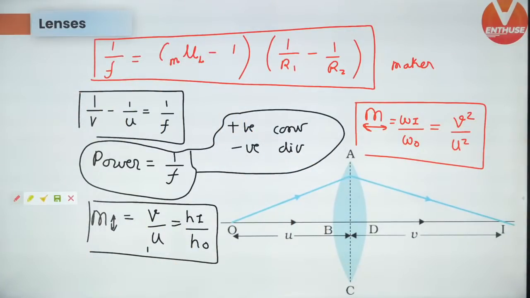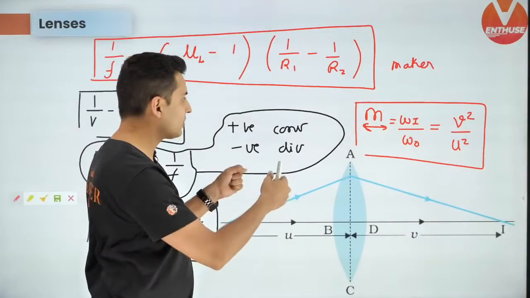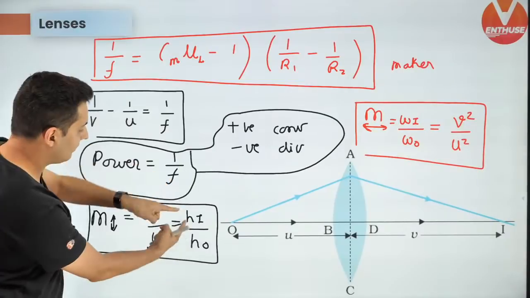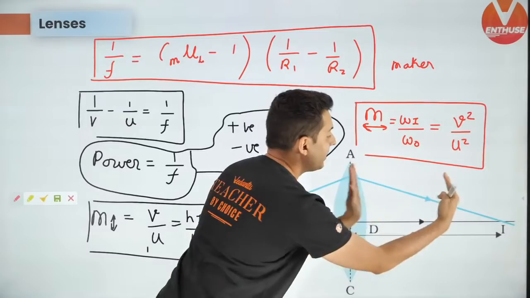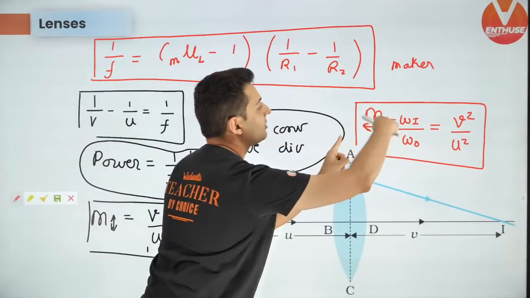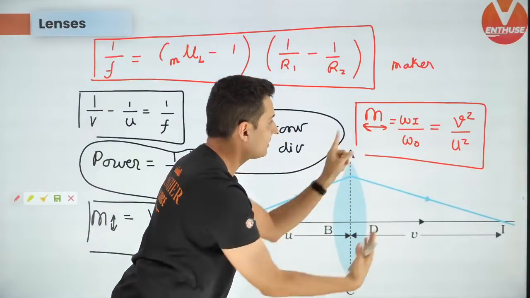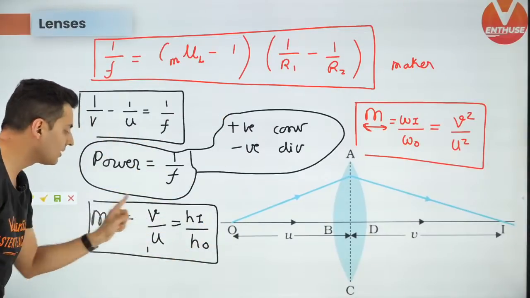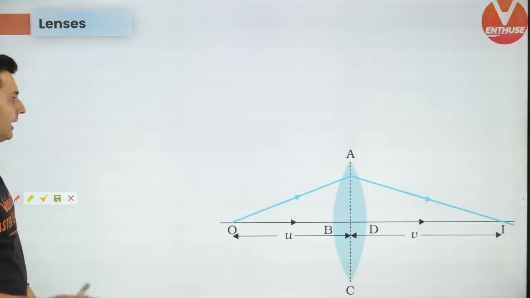All right. So Tushar Swarkar, magnifications are of two types. One magnification is height wise. So for height wise magnification, use this formula. If there is an object here, and the image is wider like this, use this formula. Or if it is shorter like this along the principal axis, use this formula. Perpendicular to the principal axis, use this formula. Okay, Tushar, let's get going ahead to the next one.